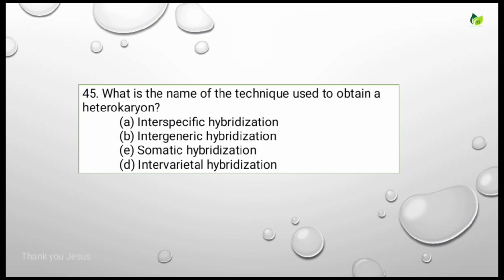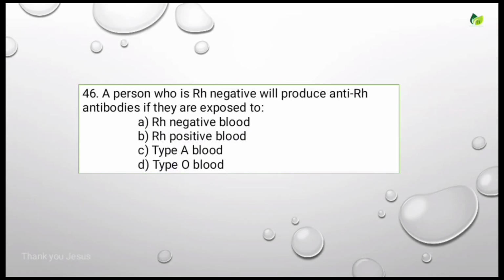What is the name of the technique used to obtain a heterokaryon? Options are interspecific hybridization, intergeneric hybridization, somatic hybridization, intervarietal hybridization. For this, the correct answer is interspecific hybridization, through which we can get heterokaryon. Let's see the next question.